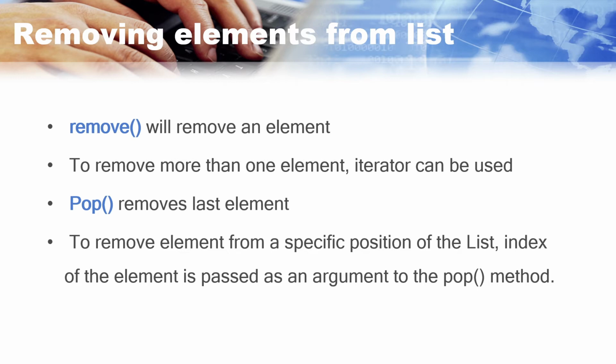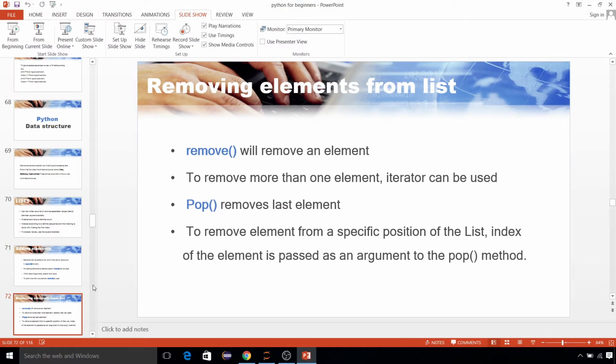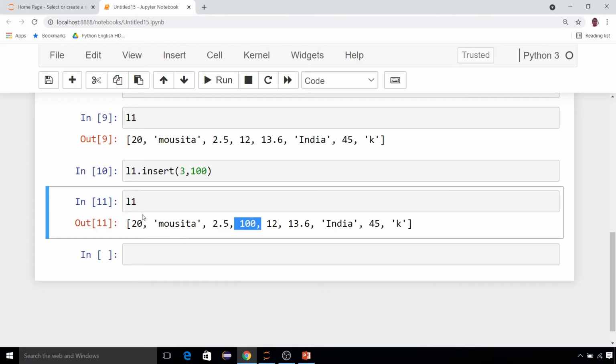If you are adding an element, then obviously you can remove an element also. There are many functions for removing an element from the list. For example, remove is a function, and pop is a function with the help of which you can remove an element from the list. And have you noticed one thing, that whatever changes you are making to the list are permanent.